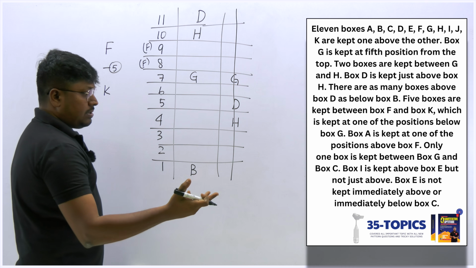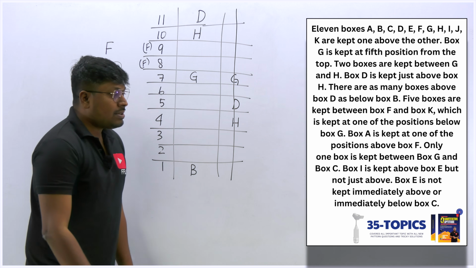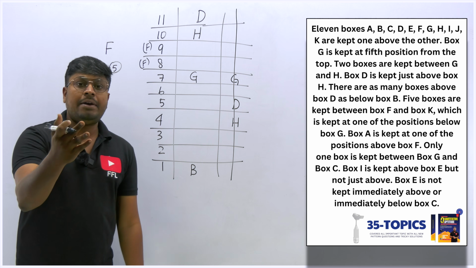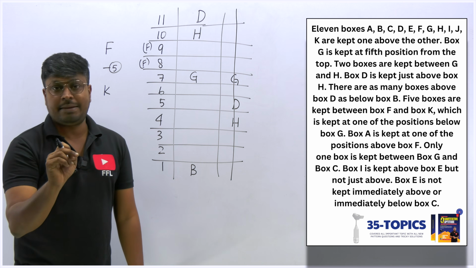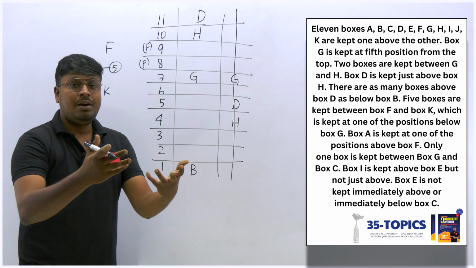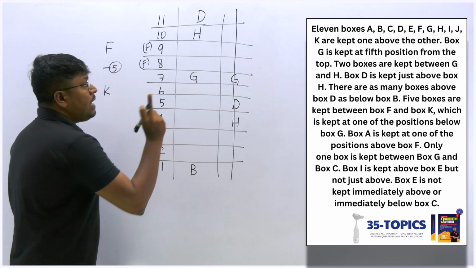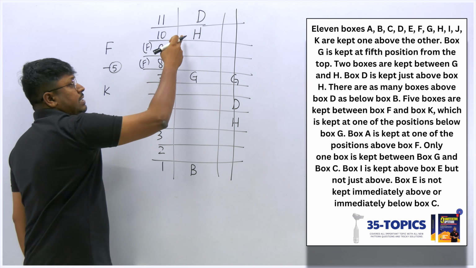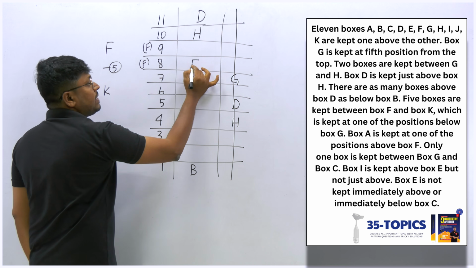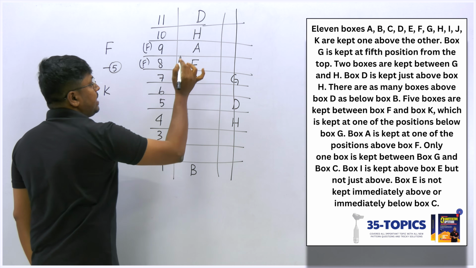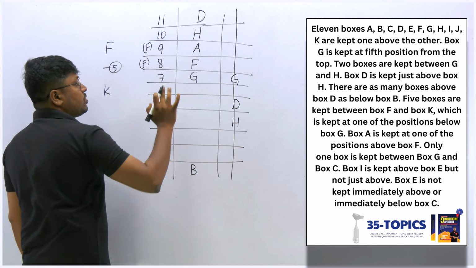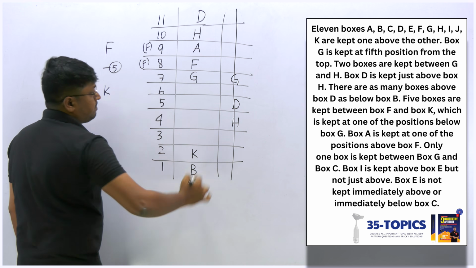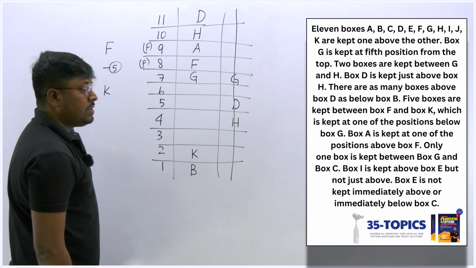So still some more points are left. Box A is kept at one of the positions above F. Not necessarily immediately, it can be immediately or it can be anywhere above F. Above F it should be A. If I fix F here, we can't fix A. So the only chance is that I should fix F here, and this must be A, and between F and K there should be a gap of 5, 1, 2, 3, 4, 5, and this must be K, right? So finally I think most of the things are fixed.